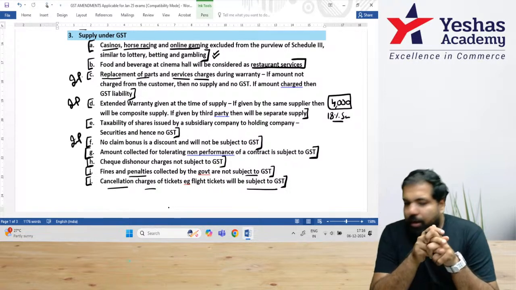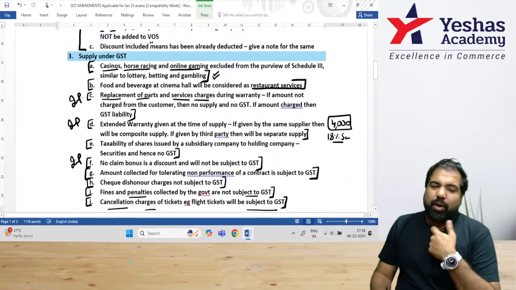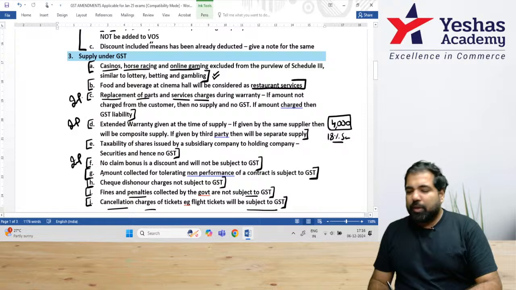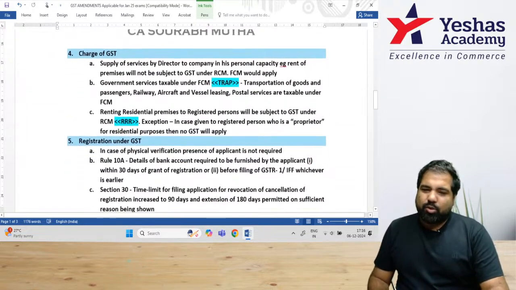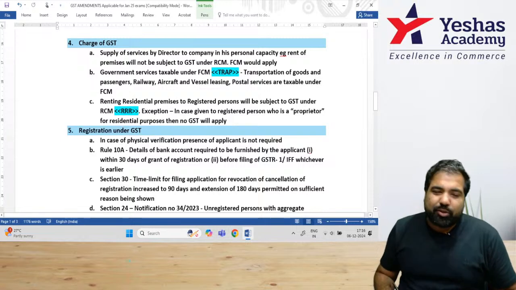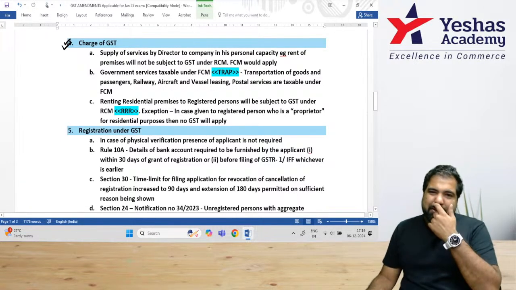All right, guys, moving now to the next one. Just summarizing this, supply 1, 2, and 3 are important. The others are okay. If you spot them in the exam, I don't think you'll have a problem discussing. It is going stronger from one chapter to the other, and we are now at chapter number 4, charge of GST.